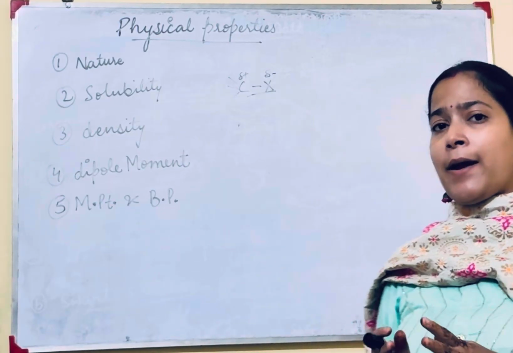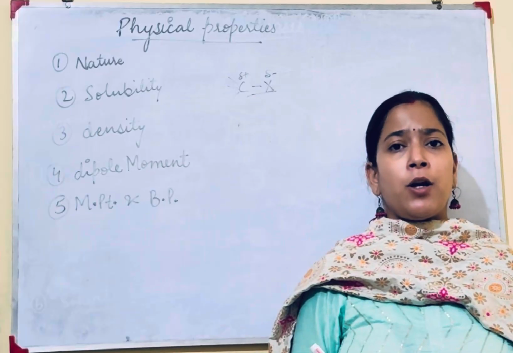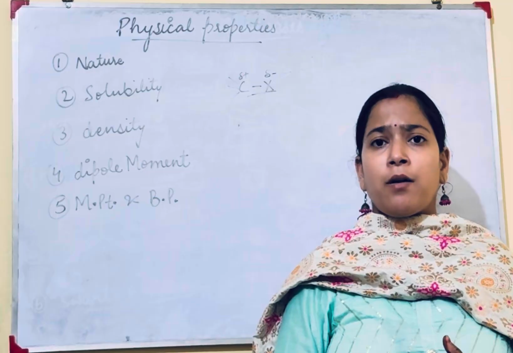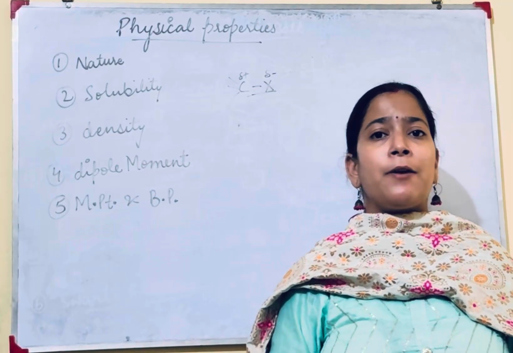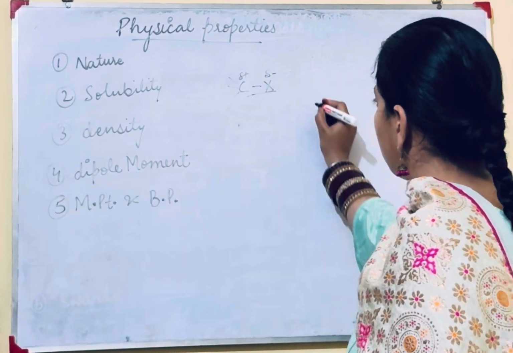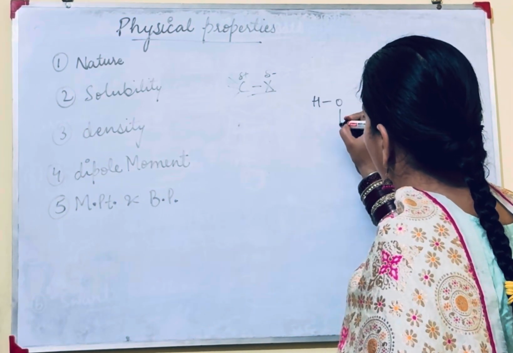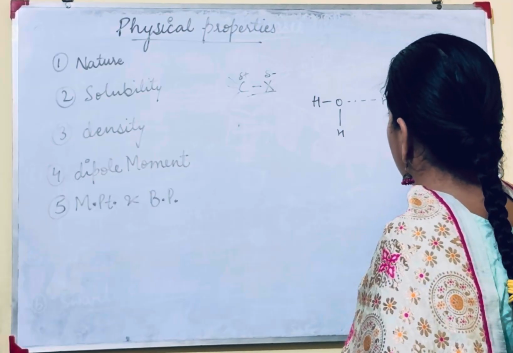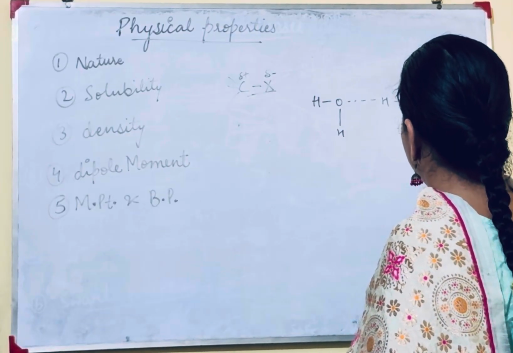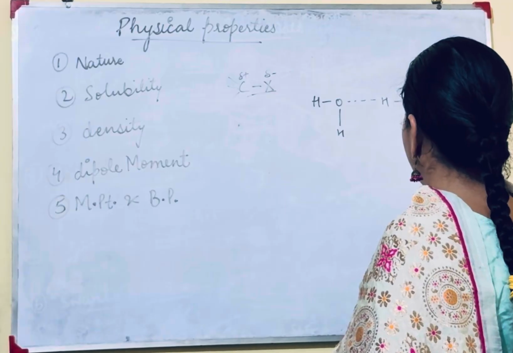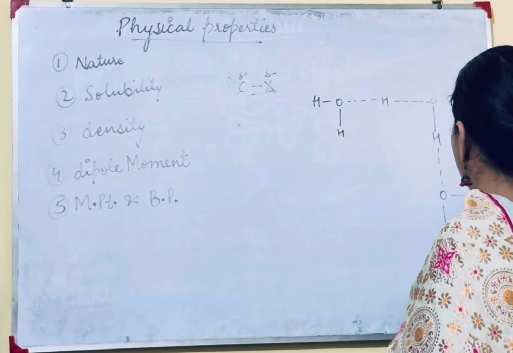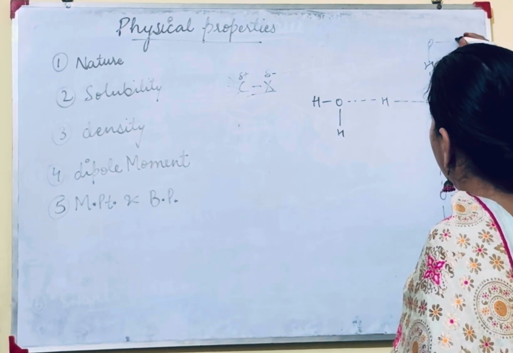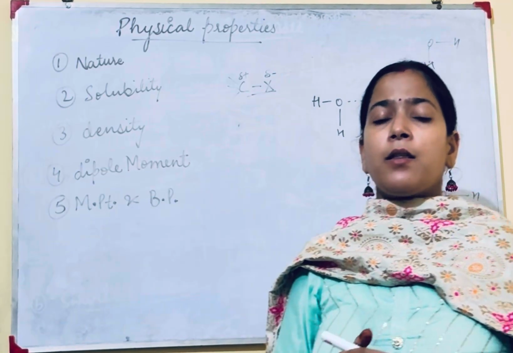But the question arises: if the alkyl halides are polar, they will dissolve in polar solvents. So as water is a polar solvent, then why are they not soluble in water? The reason for this is that water exists in this form along with other water molecules in a solution. It forms a hydrogen bond with a large number of water molecules. It exists in this form.